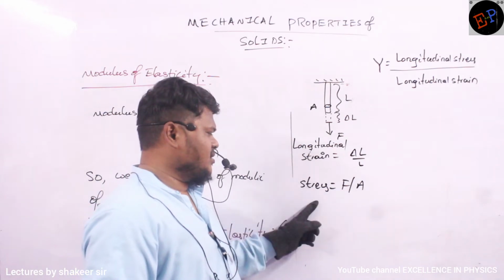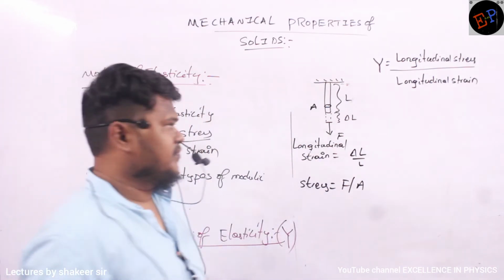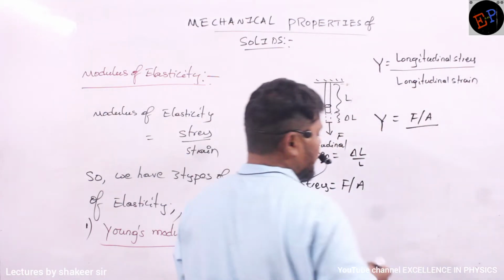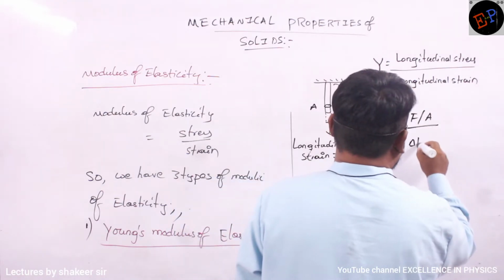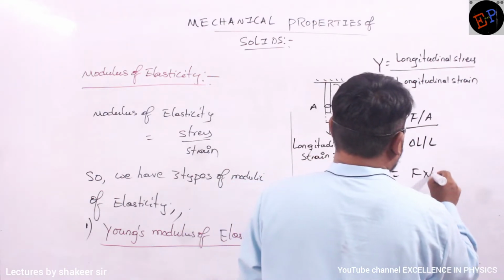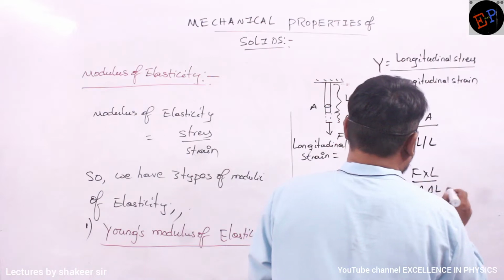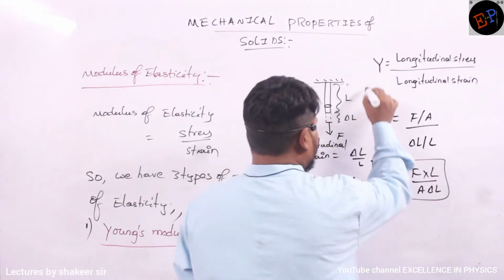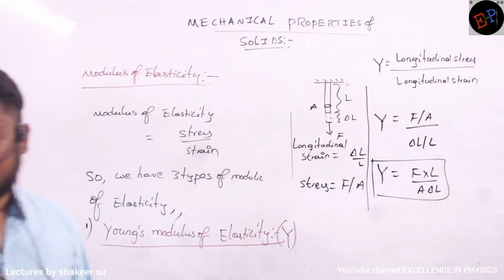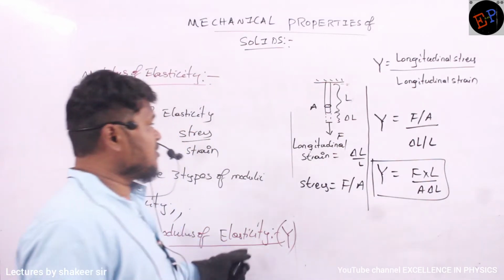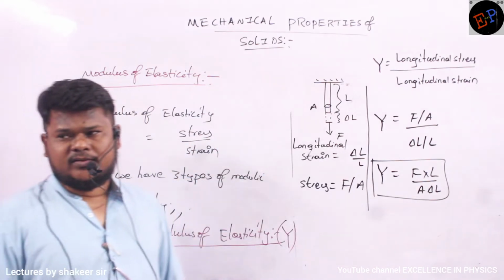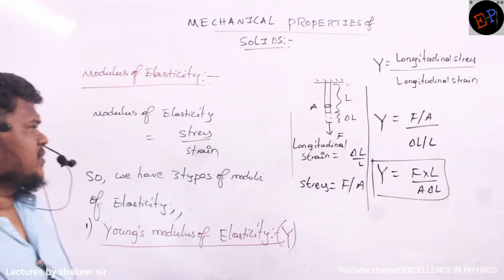So longitudinal stress divided by longitudinal strain. Longitudinal stress is nothing but force per unit area, and longitudinal strain is how much? Delta L by L. So if I manipulate this, then I will get F into L by A into delta L. So this is the equation to calculate what? The Young's modulus of a rod. For this rod, this is the equation to calculate Young's modulus: F into L by A into delta L. Are you able to understand?